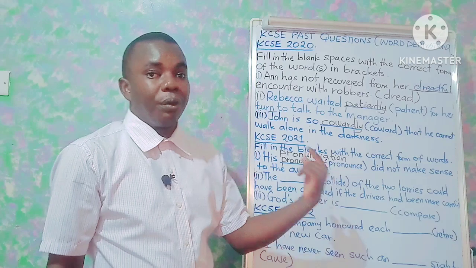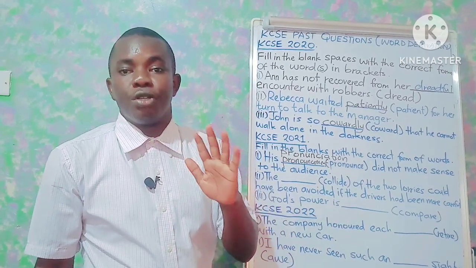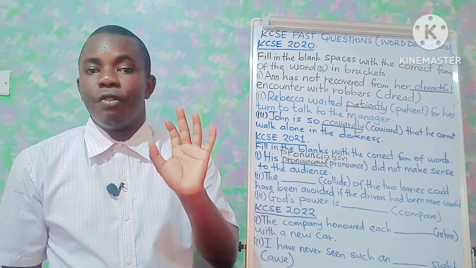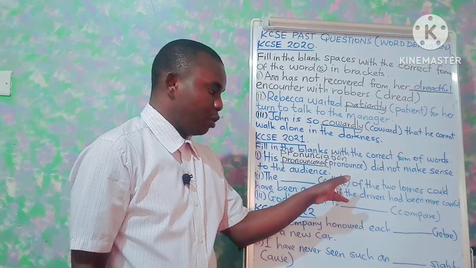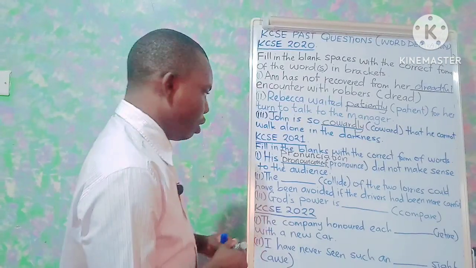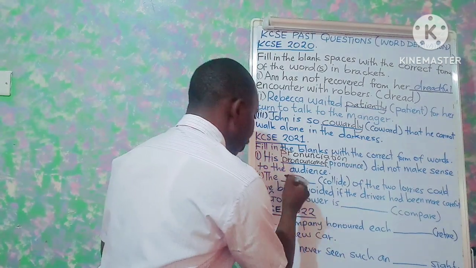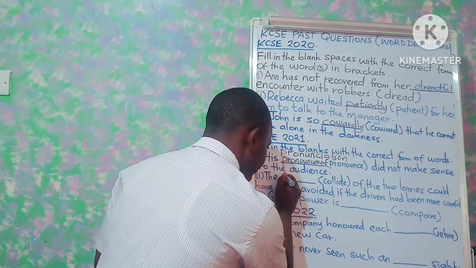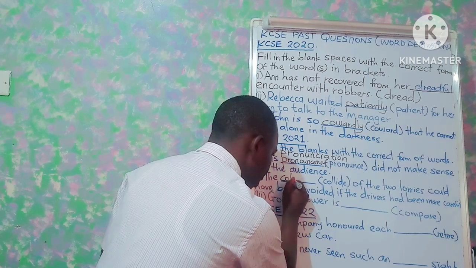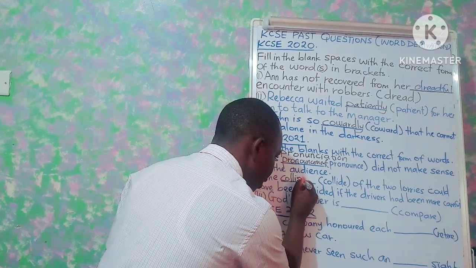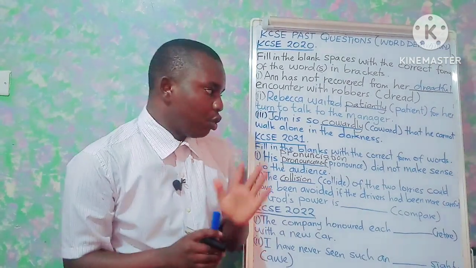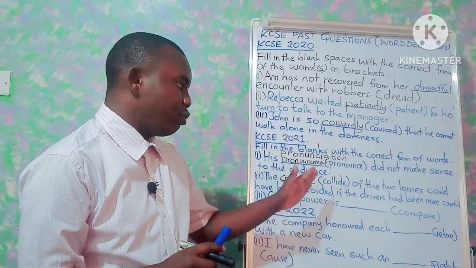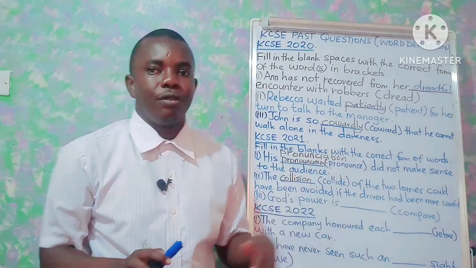Here we need to derive the noun from the verb collide, which is collision. So the collision of the two lorries could have been avoided if the drivers had been more careful.